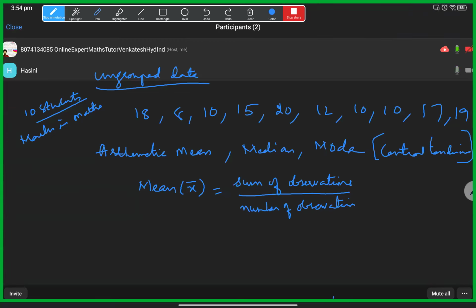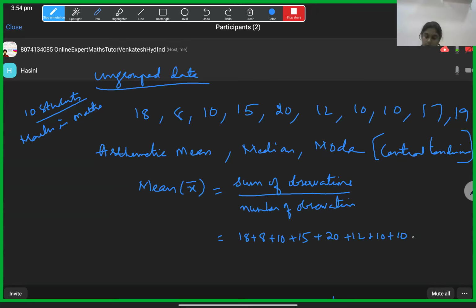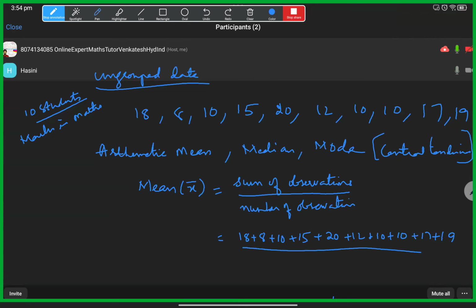Now, sum of observations means you need to just add all of these. You can add it in your head directly, or you can write it down and then add.